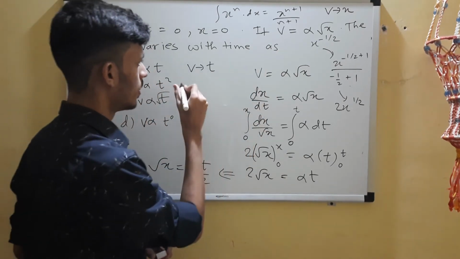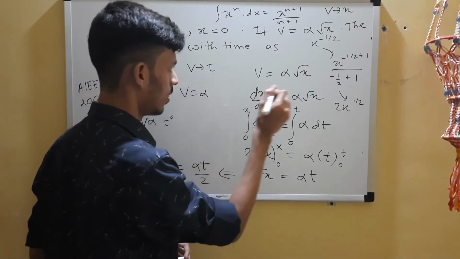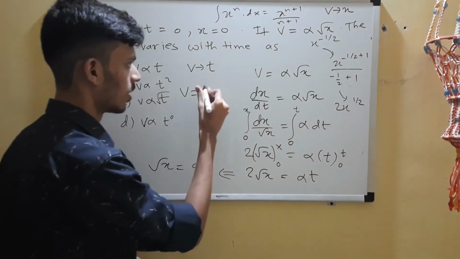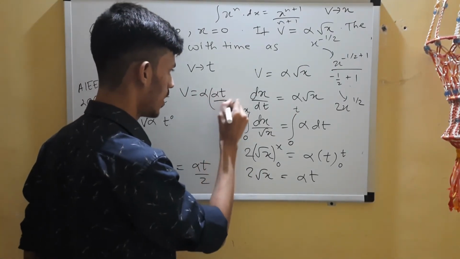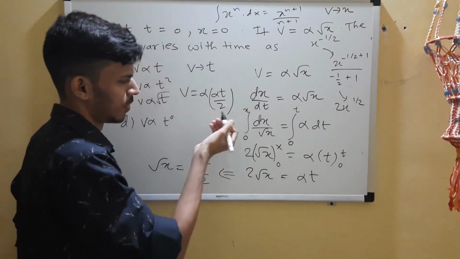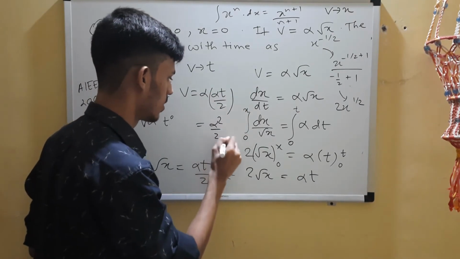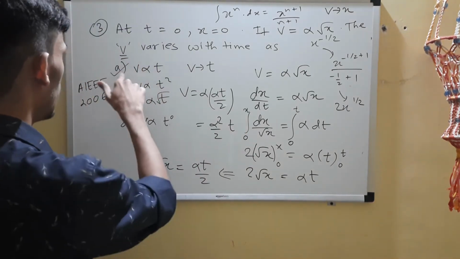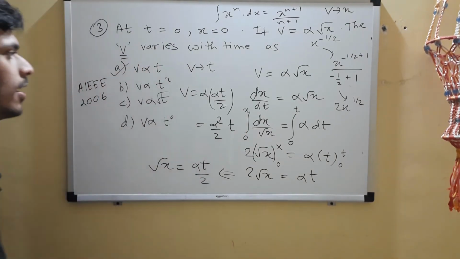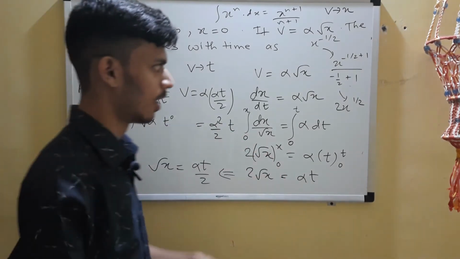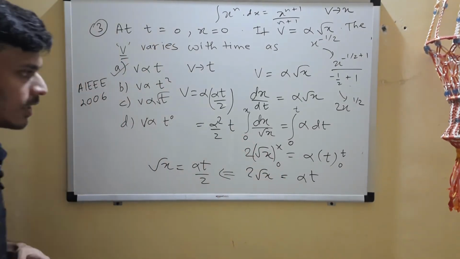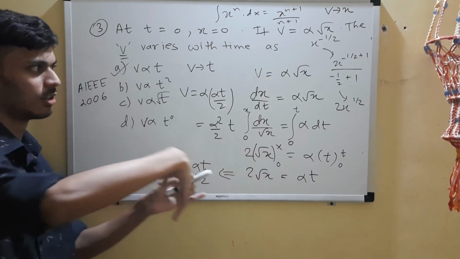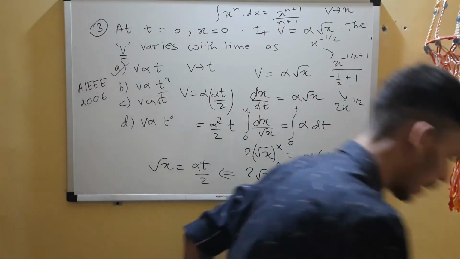So you can replace that over here. v equals alpha into root x, which is alpha times alpha t by 2. This term is constant and this varies with time t. So this is the correct relation: v is proportional to t. It was an AIEEE 2006 question. Only logic was over here: you have to substitute root of x back.